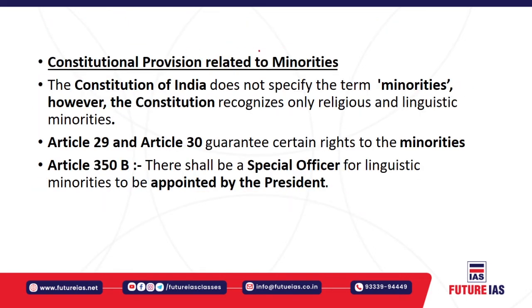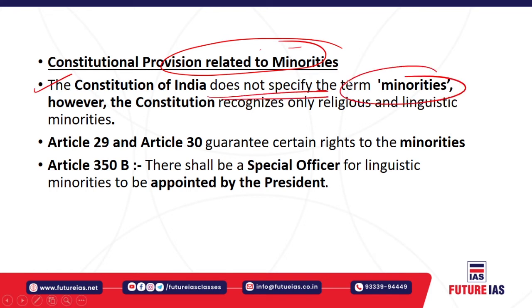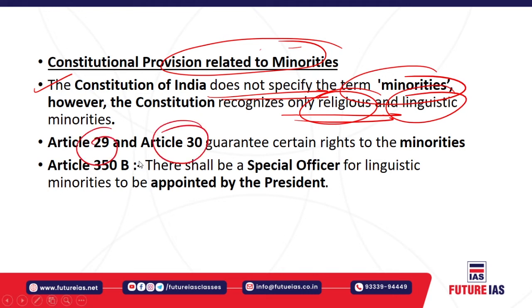Now let us understand the constitutional provisions related to minorities. First of all, the Constitution of India does not define the term minorities. However, the Constitution recognizes two types of minorities, that is religious minorities and linguistic minorities. There are certain articles in our Constitution which provide safeguards to those minorities, including fundamental rights, that is Article 29 and Article 30.